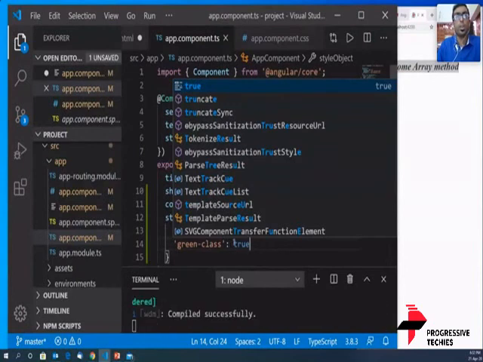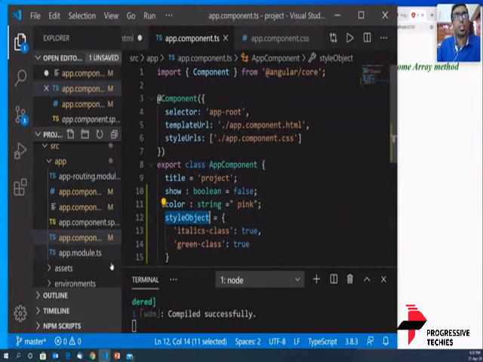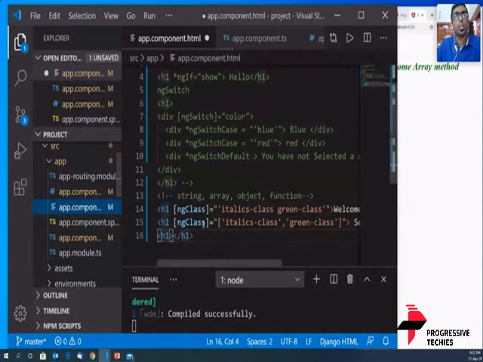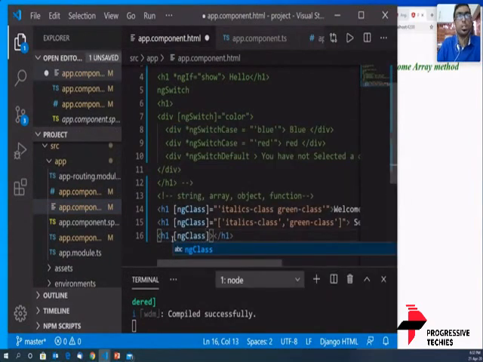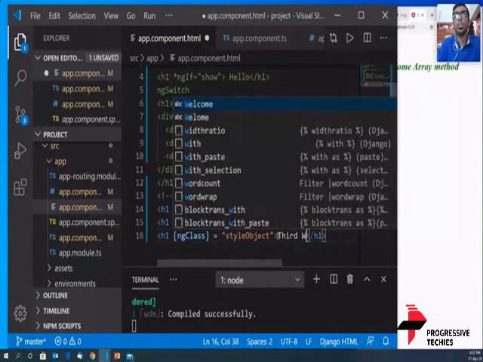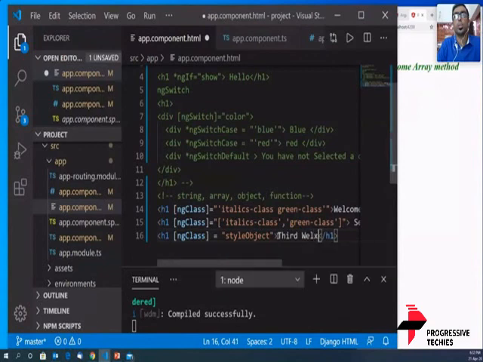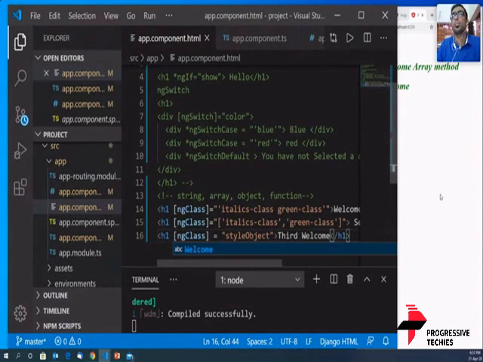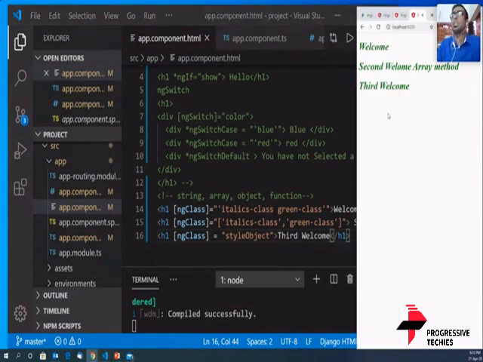And what I'm going to do is assign this style class to the HTML here. So it is going to be an ngClass equal to, let's just give it the name of that object, style object, and let's put it as third welcome. Let's save it and see what happens. What do you see as the result? It says third welcome. Again, both italics and the green classes are active on this third welcome.